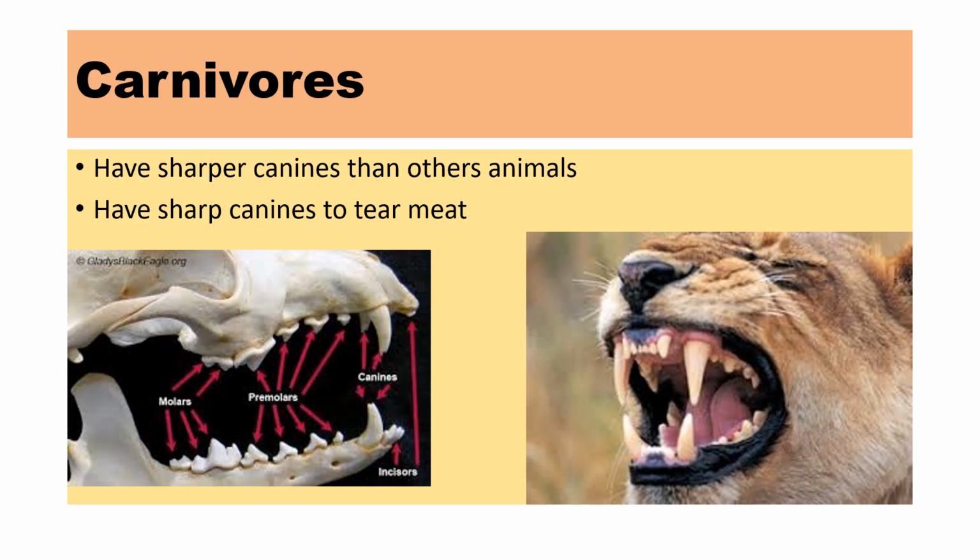As we learned before, carnivores are animals that eat animals only. So, carnivores will have sharper canines than other animals. These sharp canines function to tear meat. For example, tiger, lion. Okay, these are carnivores.